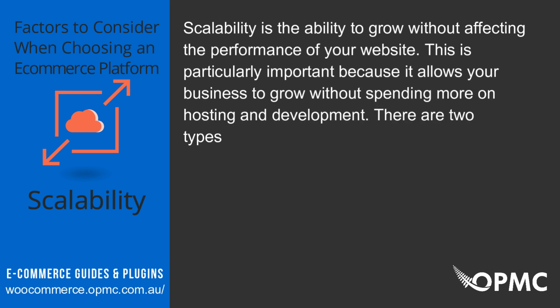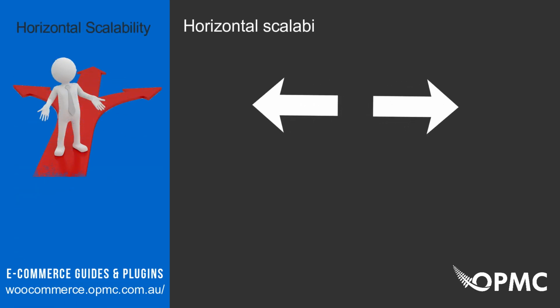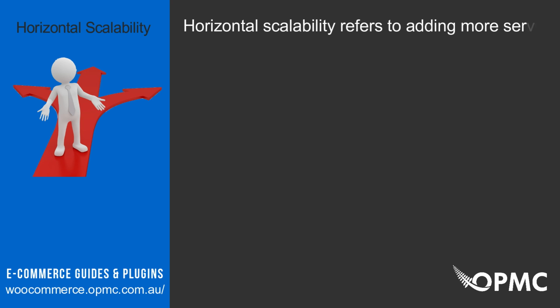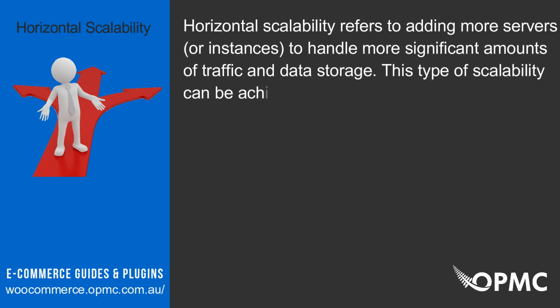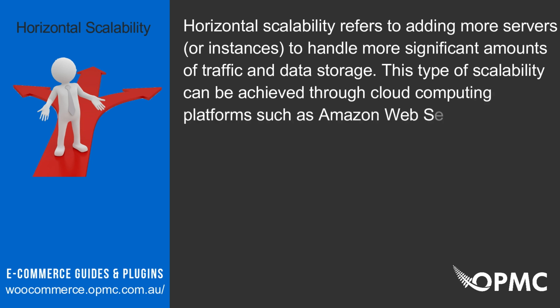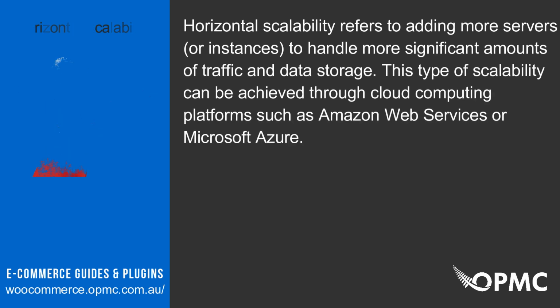There are two types of scalability: horizontal and vertical. Horizontal scalability refers to adding more servers, or instances, to handle more significant amounts of traffic and data storage. This type of scalability can be achieved through cloud computing platforms such as Amazon Web Services or Microsoft Azure.